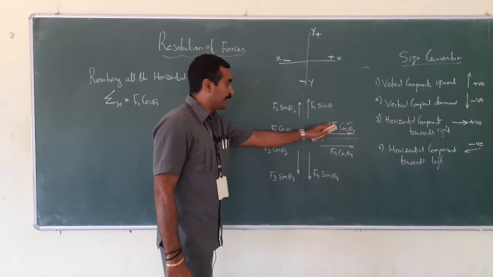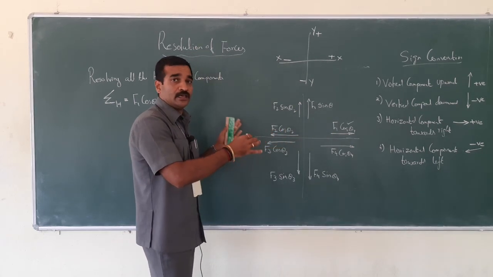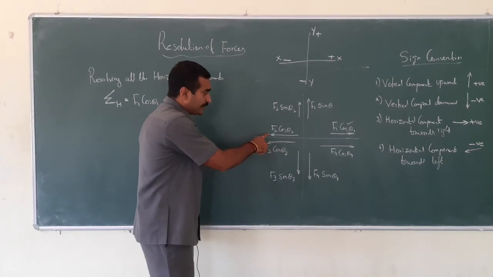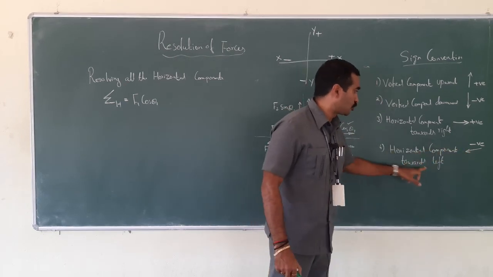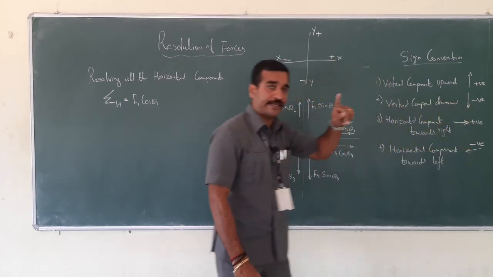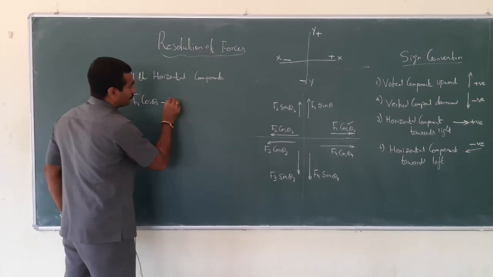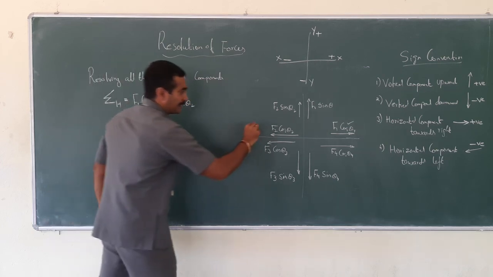Let me move to the second quadrant. Is there any horizontal force or horizontal component? Yes, it is there. But look at this arrow. This arrow shows the horizontal component towards left, which shows negative sign. So you will have to put minus F2 cos theta 2. Second quadrant over.